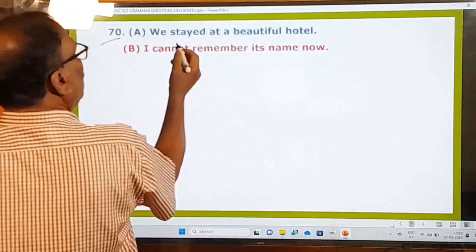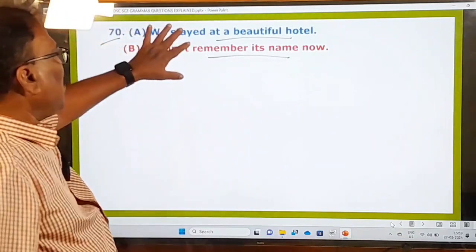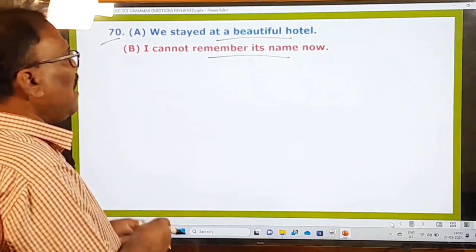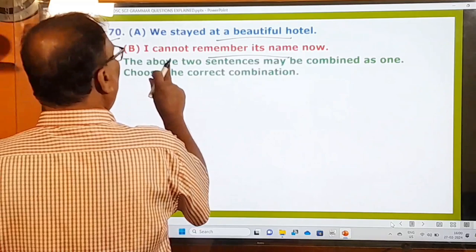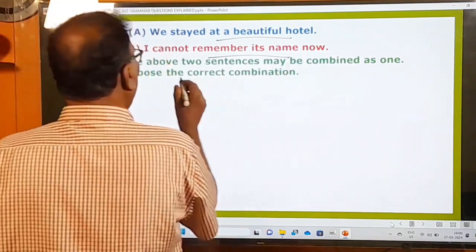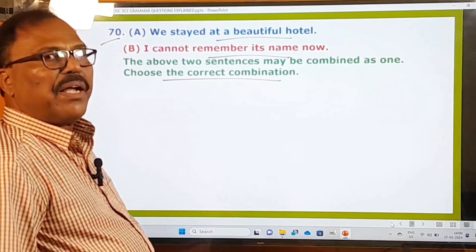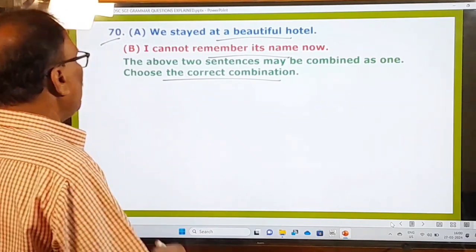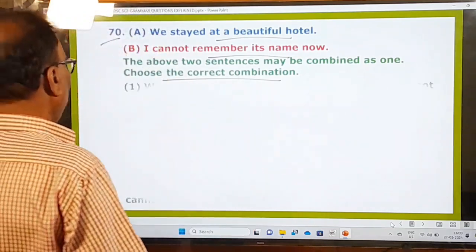70th one. We stayed at a beautiful hotel. I cannot remember its name. Again, two statements are given, two sentences are given, and now let us do whatever the examiner is asking you to do. What is the examiner asking us to do? The above two sentences may be combined as one, and choose the correct combination. So these two sentences can be combined into one single sentence, right? And choose the correct combination given in the options.